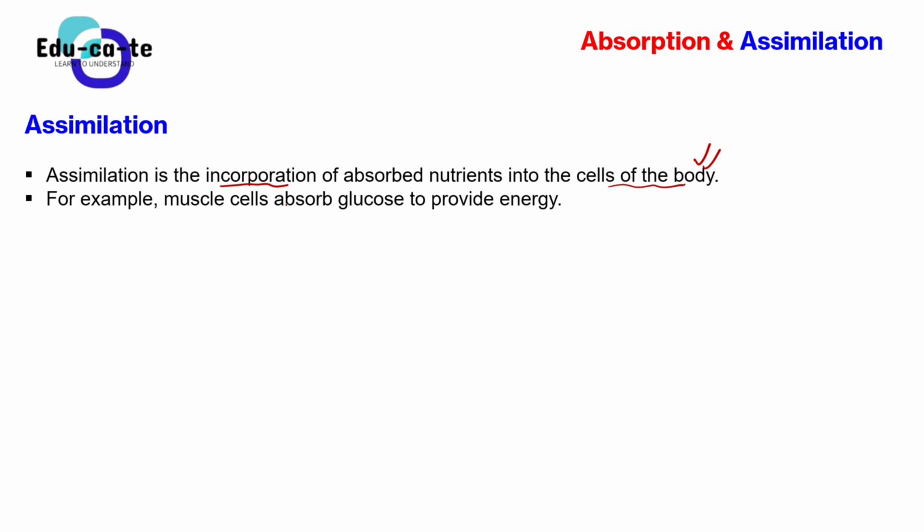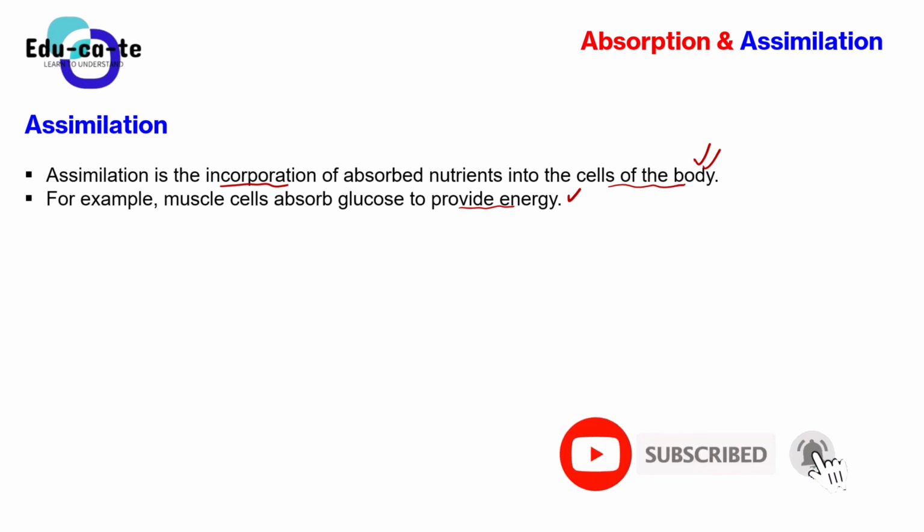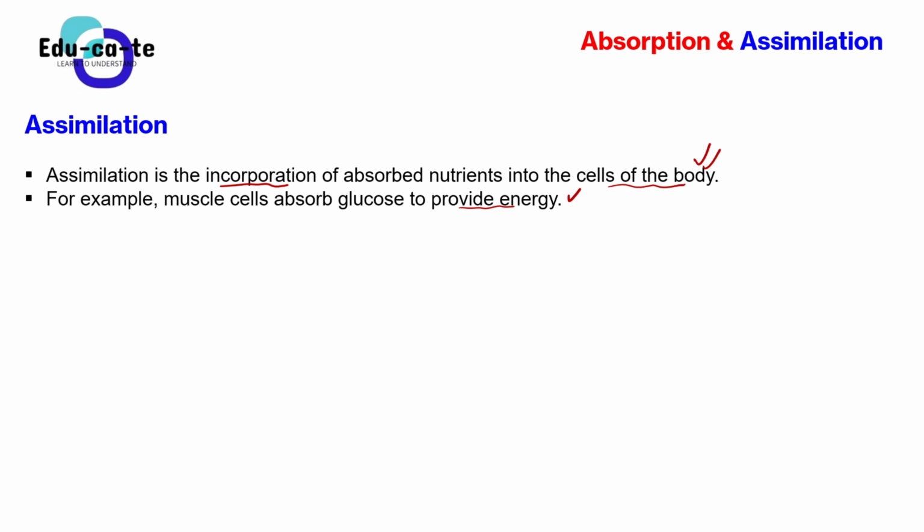So for example, the muscle cells, they absorb glucose to do what? To provide energy. As I've already told you guys, you eat a lot of food that contains carbohydrates so that you can gain some energy. So the muscle cells of your body absorb the glucose from the food that you eat, and they produce some energy from the glucose. That process is known as cellular respiration, something that you will do in term 3. So muscle cells absorb the glucose and produce energy from that glucose. The food that we are eating, we want to get some energy from it.